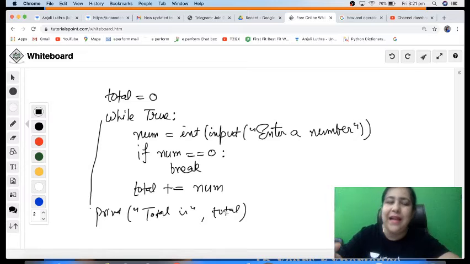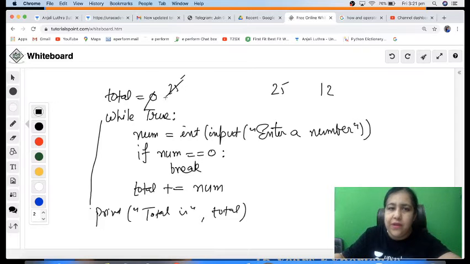But first understand the working. Let's say first time it works, I enter 25. So num is 25. This condition is false. Total plus equal to num. So 0 changes to 25. Okay. Then I enter 12. Again it's not 0. It becomes 37. I enter 2. It becomes 39. I enter 11. It becomes 50. Then I enter a 0. Now when I enter a 0, number is equal to 0, break.